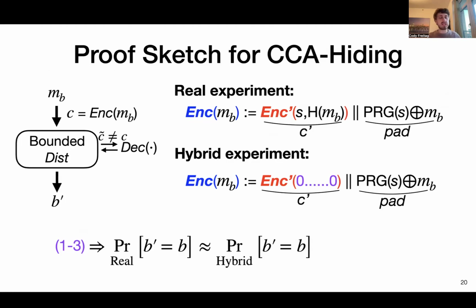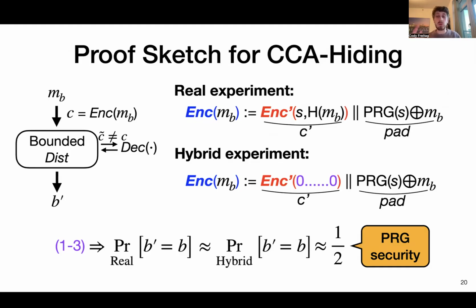And so now that we've gone through this case analysis, in each case to simulate the queries, we're able to show that the probability that B prime equals B is indistinguishable between the real experiment and the hybrid experiment. And then it's not too hard to show that the probability B prime equals B in the hybrid experiment is essentially 1/2, because this PRG value is essentially indistinguishable from random, which hides all information about M sub B and hence B. And so this is how we show that the probability of succeeding for any bounded distinguisher in the real experiment is essentially half plus some negligible amount.